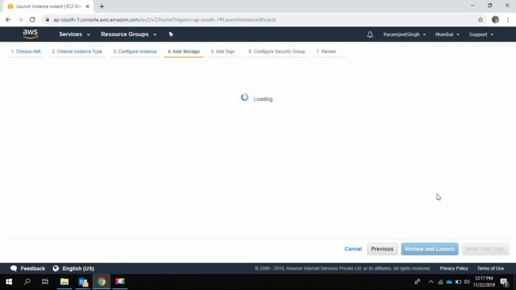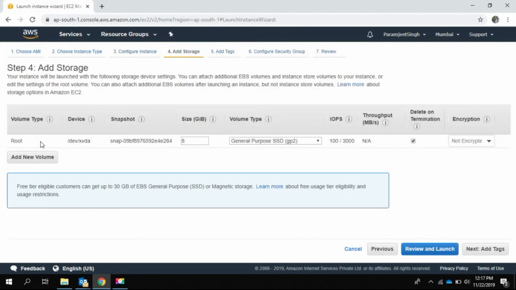Let's add storage to this instance. So we can see a root volume is attached. It has given a default capacity of 8 GB, which we can increase or decrease basis of our need. For this demo, we are keeping it 8. From volume types, we have an option of choosing from general purpose, provisioned IOPS or magnetic.